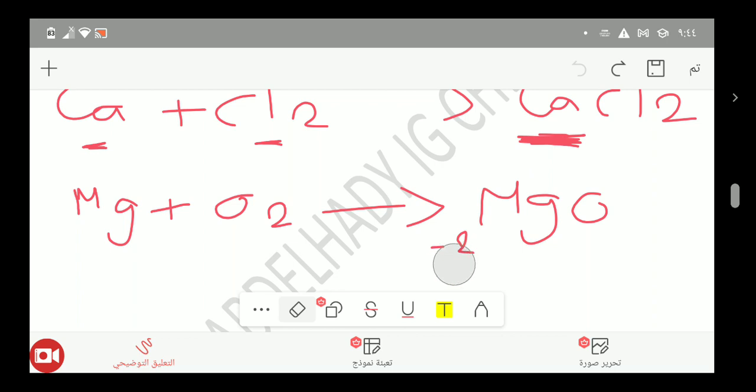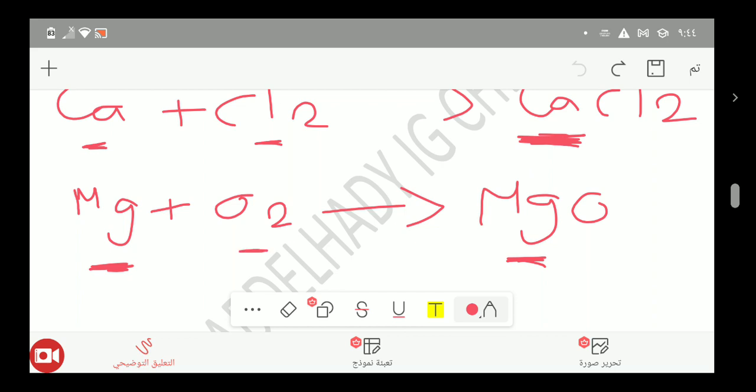So back to our equation. How many atoms of magnesium do we have here? We have 1 atom of magnesium, and on the other side 1 atom. It is good. How many atoms of oxygen here? We have 2 atoms because O2. On the other side, the right hand side, we have 1 atom.